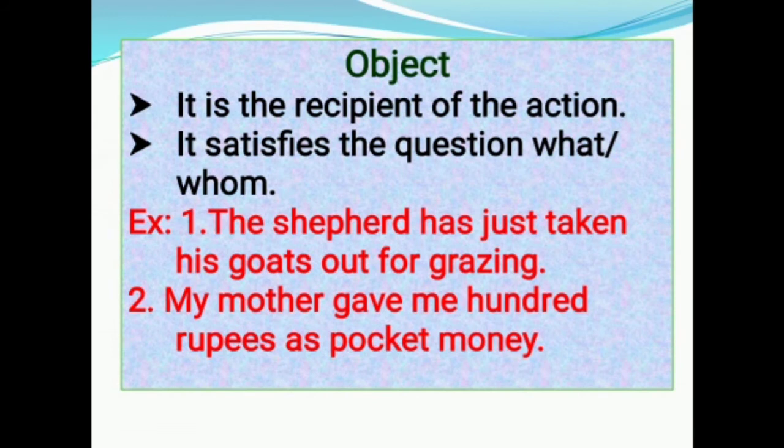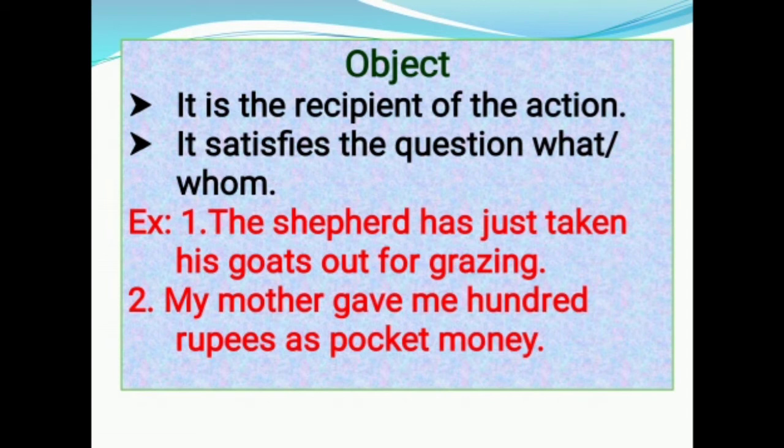Object. It is the recipient of the action. It satisfies the question what or whom. Example: the shepherd has just taken his goats out for grazing. In this sentence, goats is the object because if you question the sentence what or whom, the answer is goats. In the second example, my mother gave me 100 rupees as pocket money.